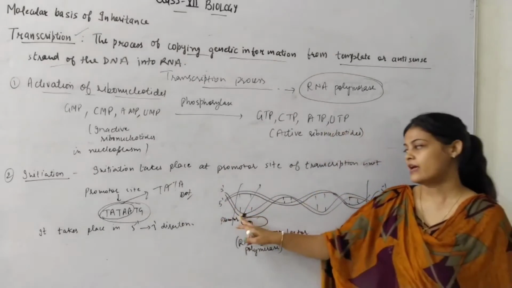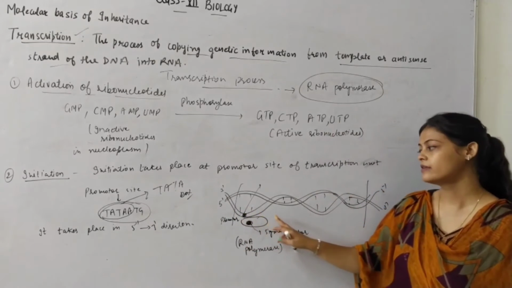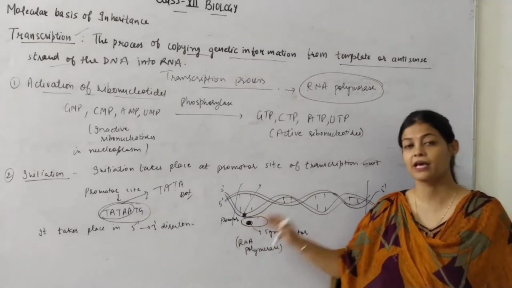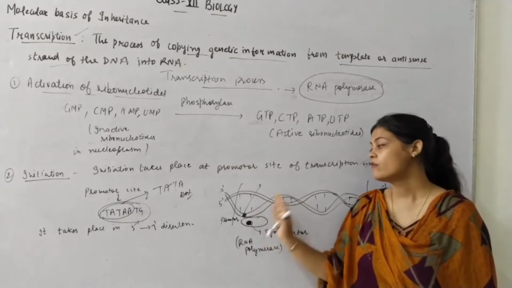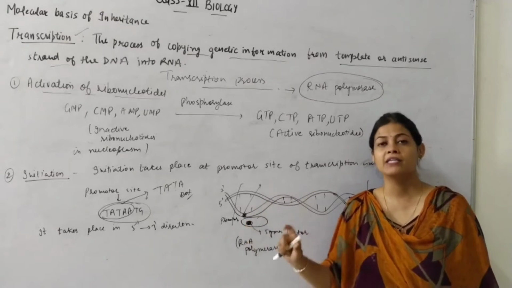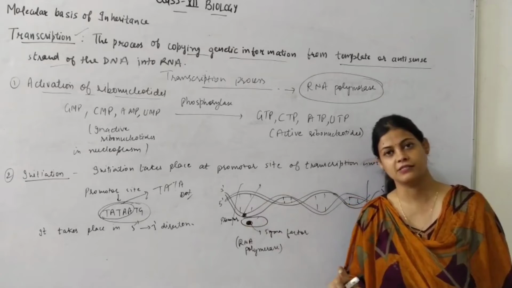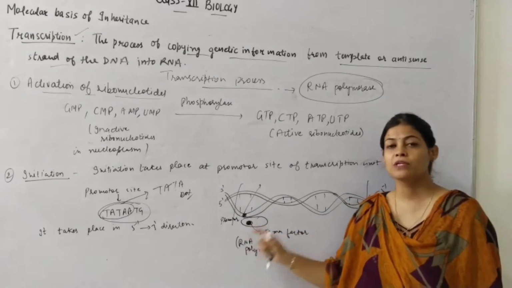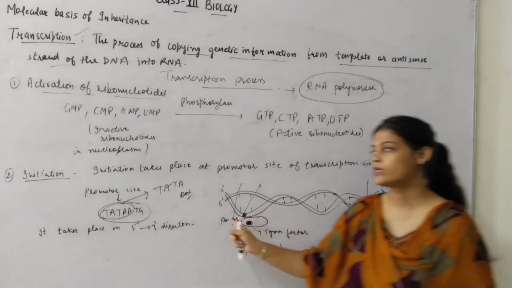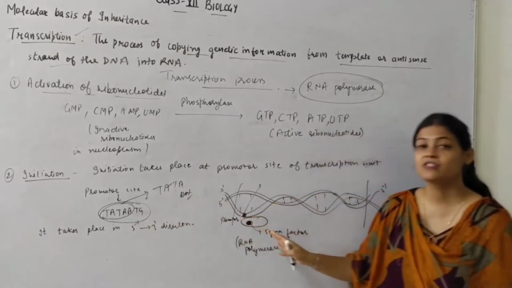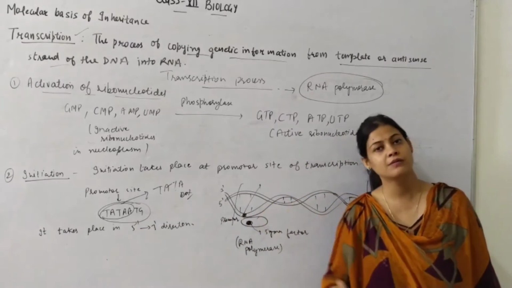So here you can see I have shown the promoter site, and this is the RNA polymerase. The initiation will take place when the RNA polymerase binds to the promoter site. ठीक है, क्योंकि जो RNA polymerase होता है उसके अंदर एक छोटा सा सीक्वेंस होता है जो कि इसके जस्ट कॉम्प्लीमेंट्री होता है, जिसकी वजह से ये अपने आप को प्रोमोटर साइट के ऊपर बाइंड कर लेता है.